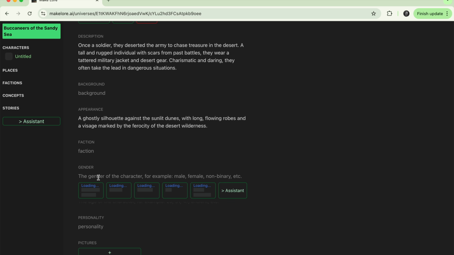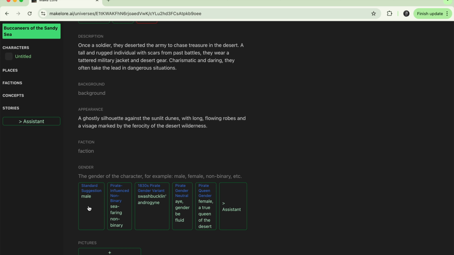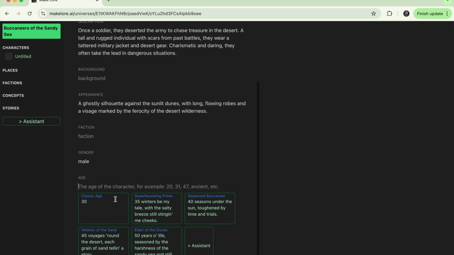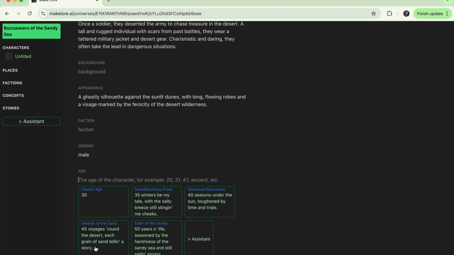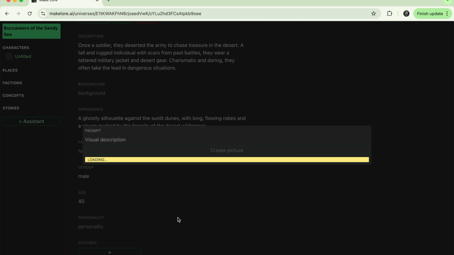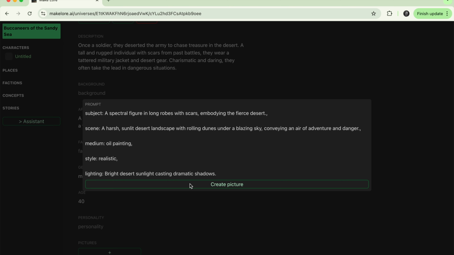And we can pick a gender here as well. I think this is a male. An age. Let's see what we can come up with here. Yeah, I'm thinking 40 sounds pretty good. We don't need this creative writing here. So let's create a picture for this character as well.